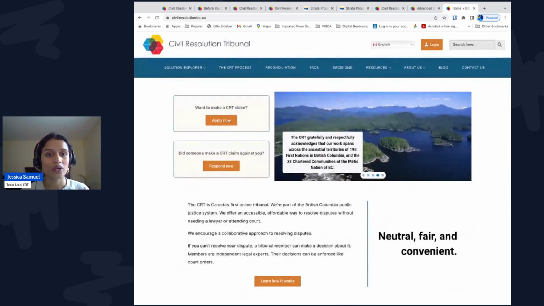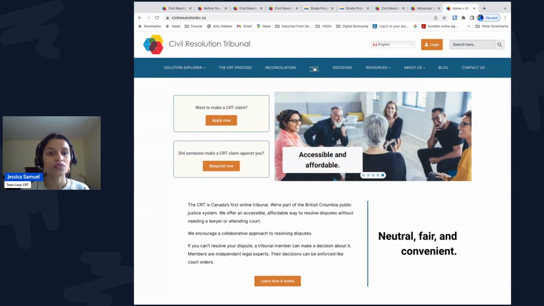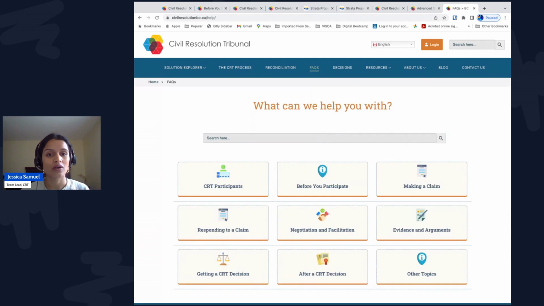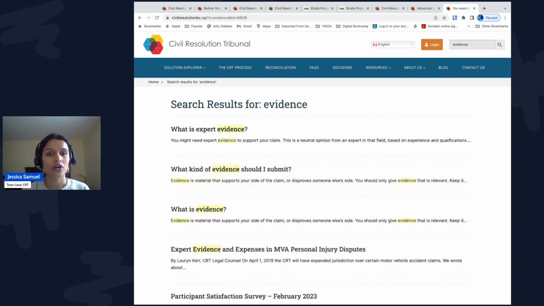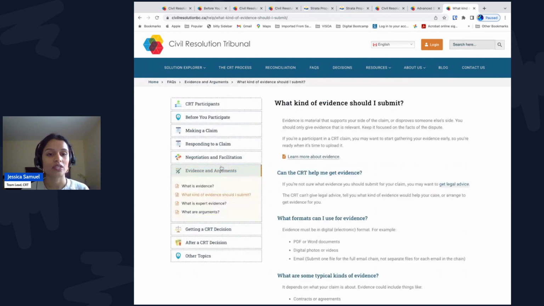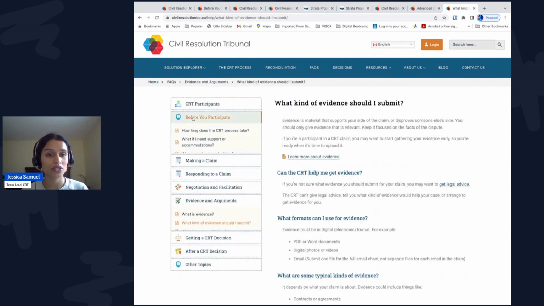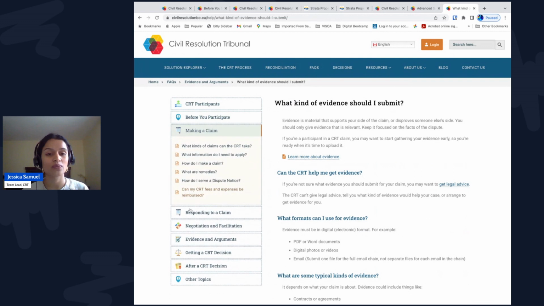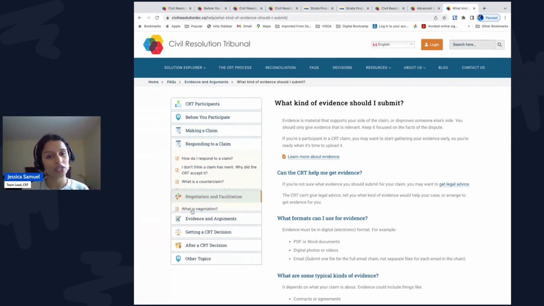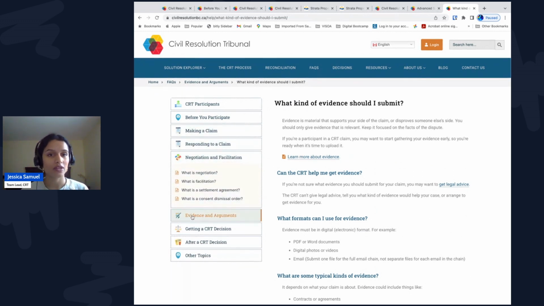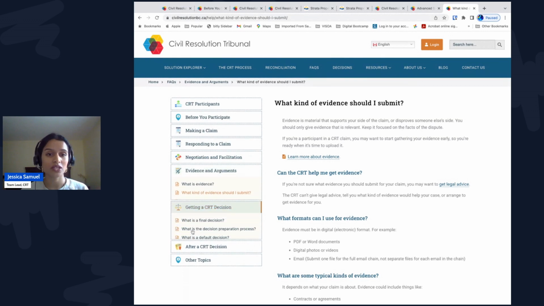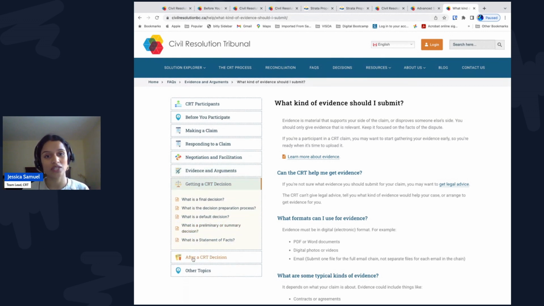Now I'm going to show you where you can find information about the CRT's process. You can go to frequently asked questions on our website, the FAQ page. Use a search bar to type in any word, such as evidence. You can also read articles in these categories, such as CRT participants, before you participate, making a claim, responding to a claim, negotiation and facilitation, evidence and arguments, getting a CRT decision, and what happens after a CRT decision.